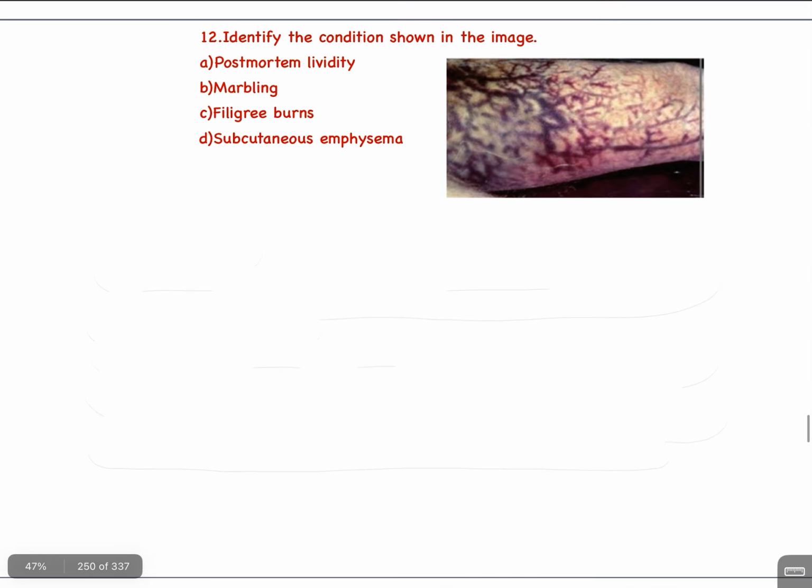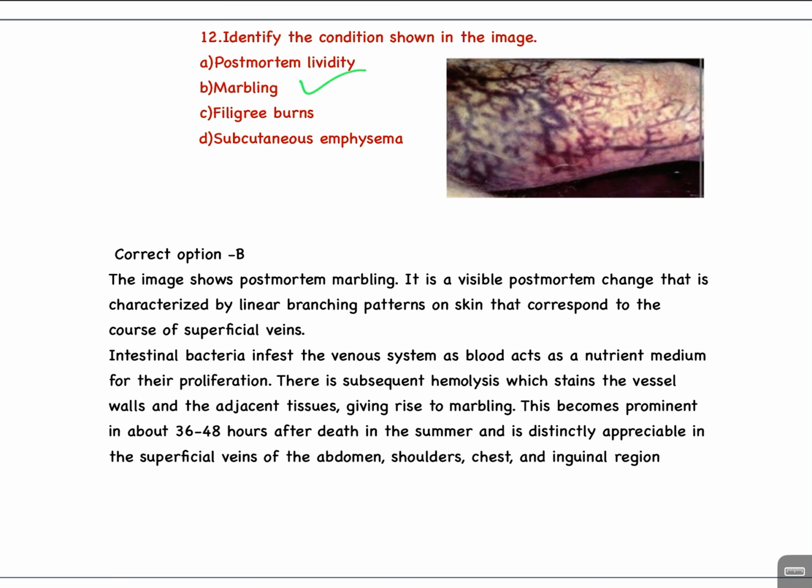Question number 12. Identify the condition shown in the image. A. Postmortem lividity. B. Marbling. C. Filigree burns. D. Subcutaneous emphysema. The answer is B. Marbling. The image shows postmortem marbling.